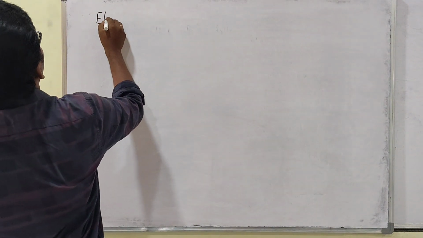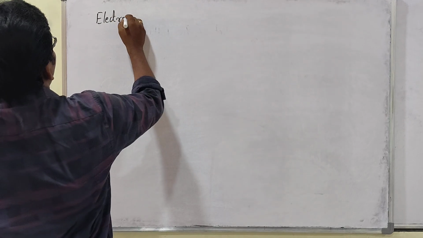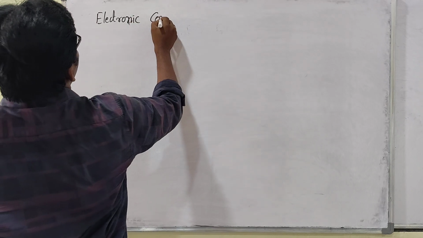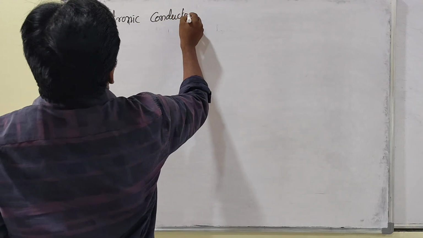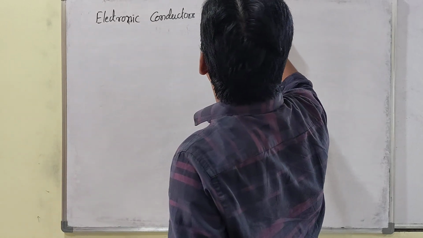First one, electronic conductors and then electrolytic conductors.